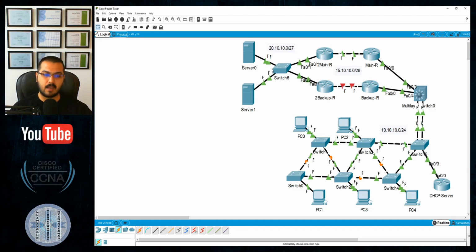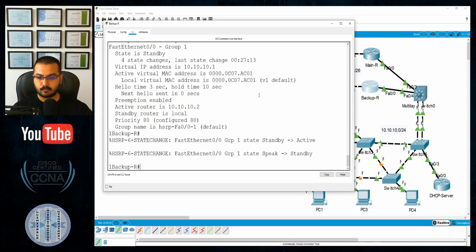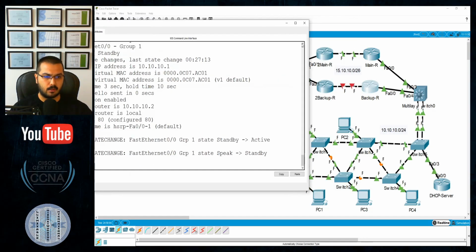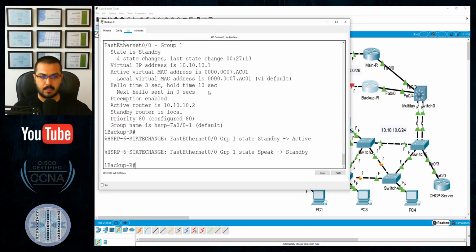Okay, let's go back to the backup side. Also configure OSPF and do some ping between those devices. Or at least ping this IP address. Let's see if we can reach it this way. So the backup router, it's a standby. I will go to FastEthernet 0/1 here, give an IP address and also give OSPF.